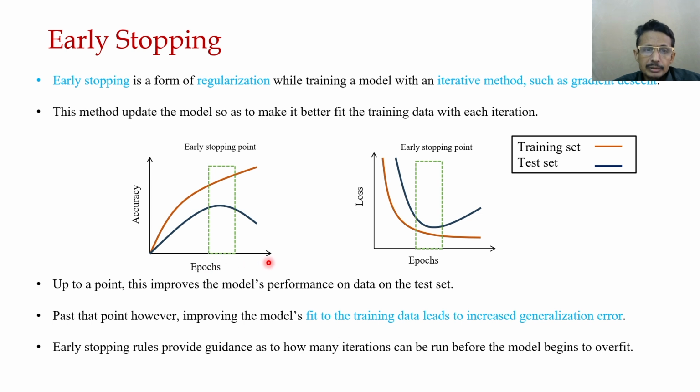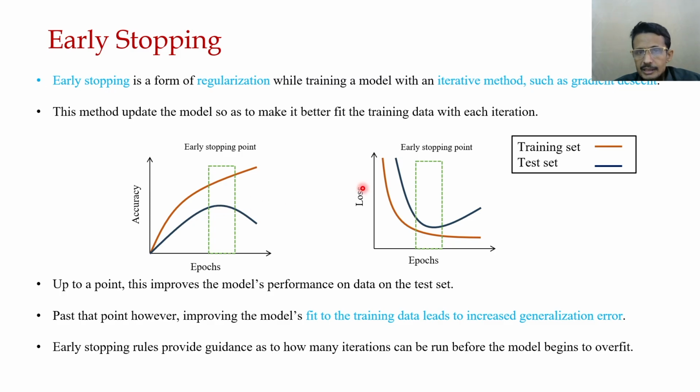This is the epoch and this is the model accuracy. After some iterations, training accuracy keeps on increasing, but testing accuracy starts decreasing. So there is some generalization error starting.